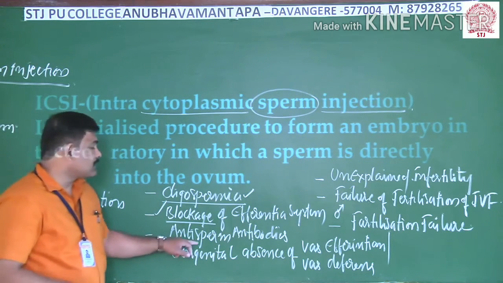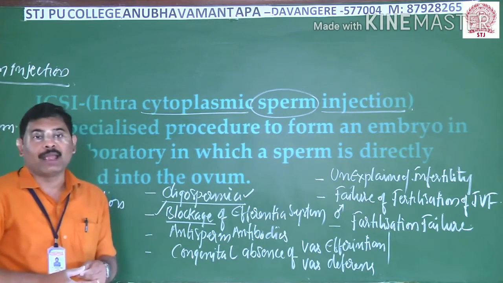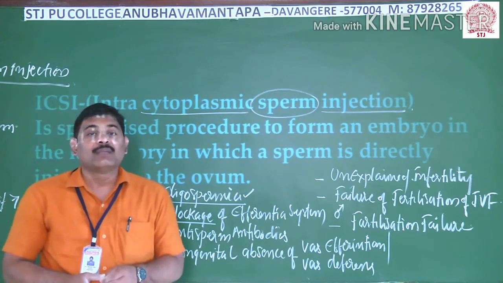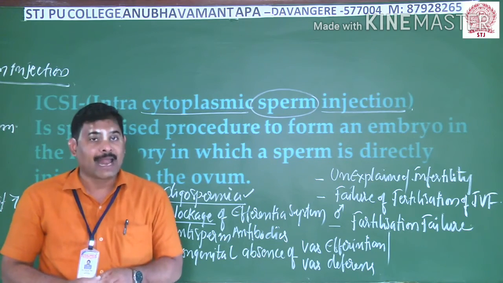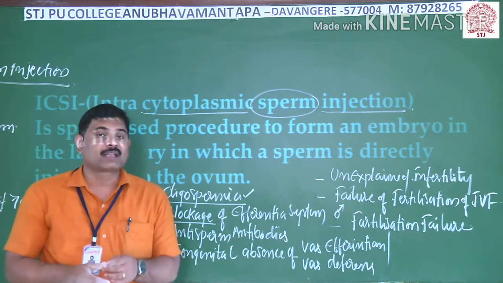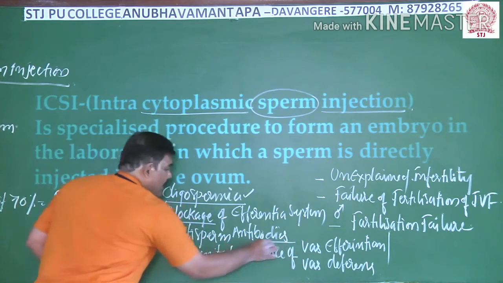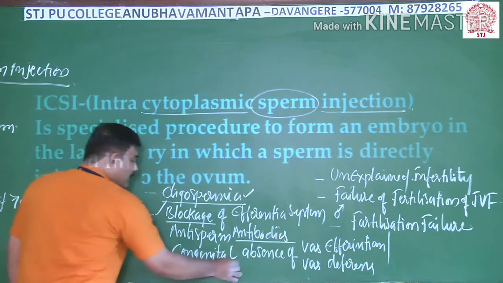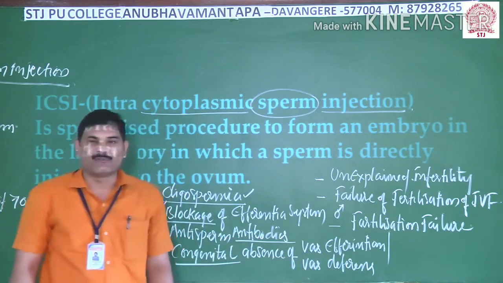Thereafter, another one is antibodies. I said in the previous class that the semen of a male can contain anti-sperm antibodies, which include immunoglobulin G, A, and such antibodies. Even in such cases, generally you can go with this method. Then thereafter, congenital absence of vas efferentia or vas deferens.